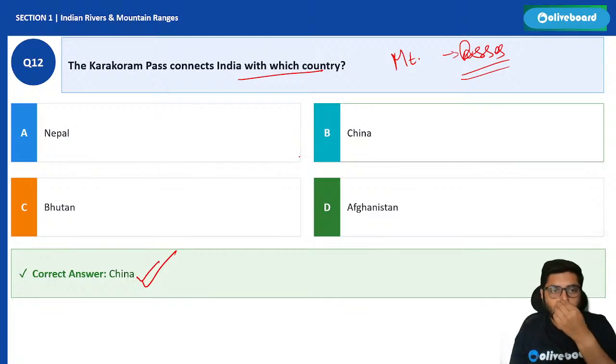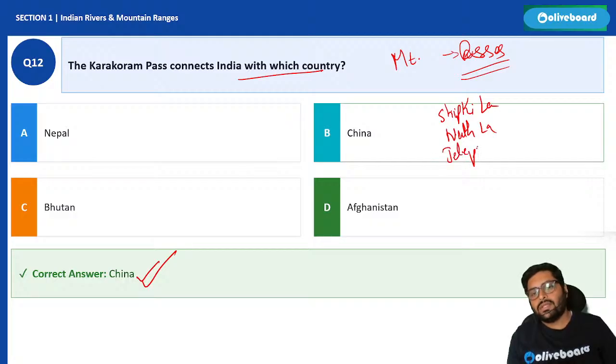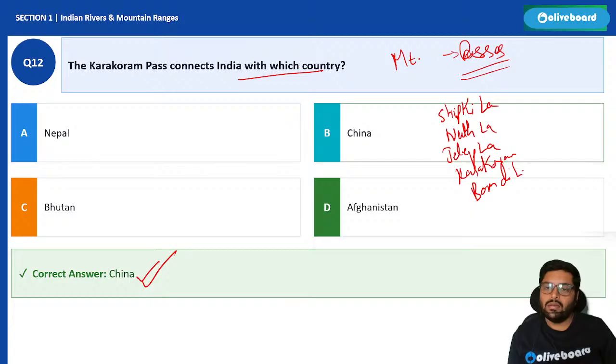Okay. So China. Now, which passes you should know? Please make a list. This is homework for you. Shipkila, Nathula, Jelepla, Karakoram, Bomdila, then Zojila.